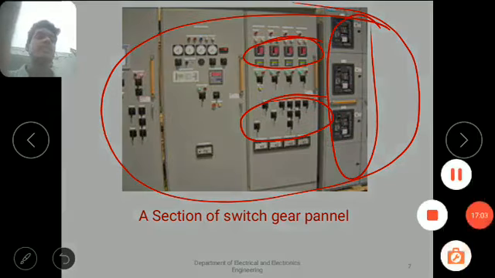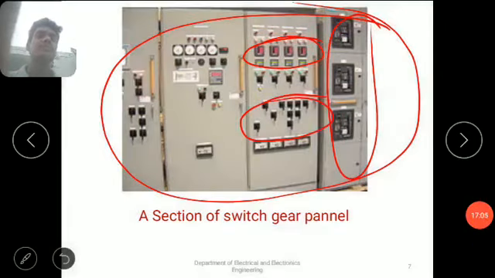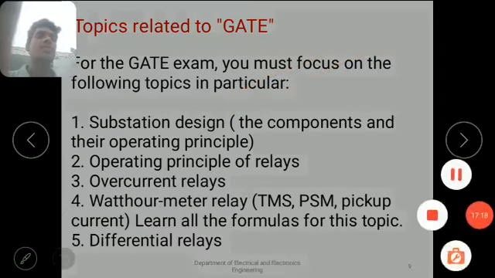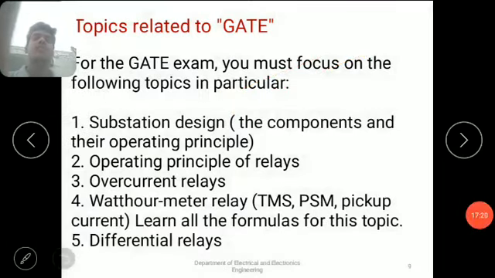And coming to the next, this is the high voltage switchgear having lightning arresters, circuit breakers and isolators. And now we will see what are the important topics related to GATE from this subject. Not only for the GATE exam, but also for PSUs and other government sector competitive exams.